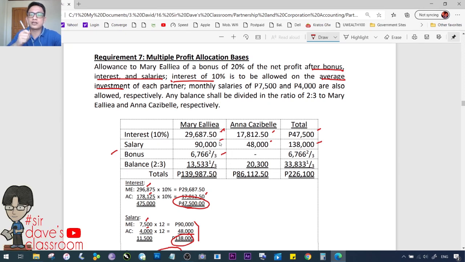So, lagi kong sinasabi, kaya kong ituro sa iyo yung concept, kaya kong ituro sa iyo yung procedures. Ang mahirap talagang ituro yung ingat. Okay? That's why what we can do is to continually expose you to problems para ma-develop yung ingat mo. Kasi yung ingat na de-develop yan through practice, through repetition.